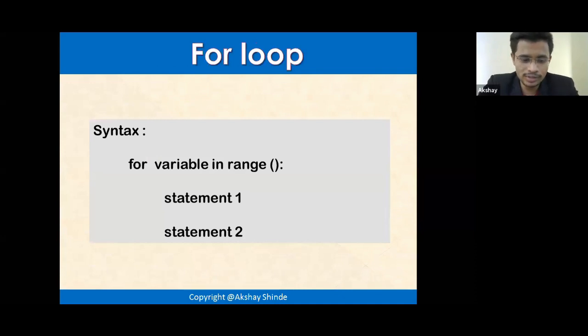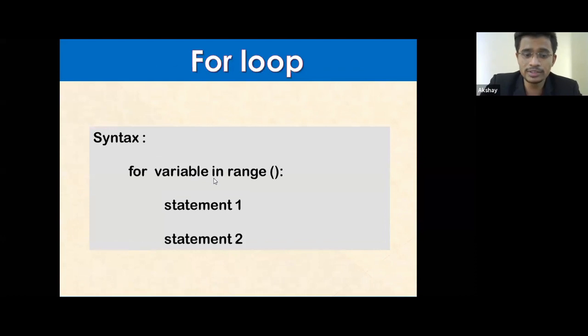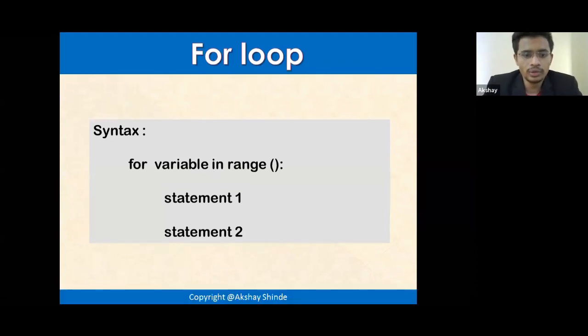So this is the for loop, and you can see the syntax, it is really simple. The for keyword will be there, then we'll use a variable name, and then in is a keyword, and after that we are going to give range. Range is again a keyword. So for, in and range will be fixed, while the variable name can be changed. You can give any name that you want. After range there are parentheses, and inside that parenthesis we are going to write the range.